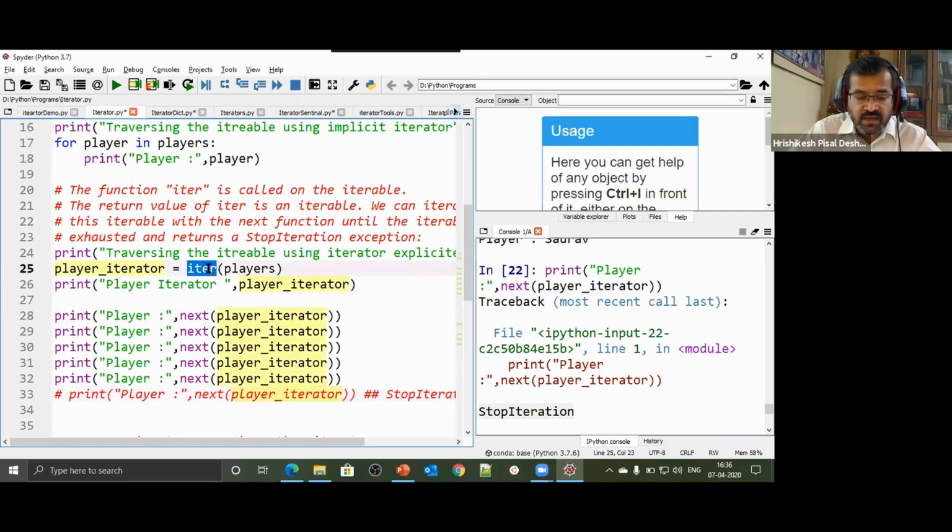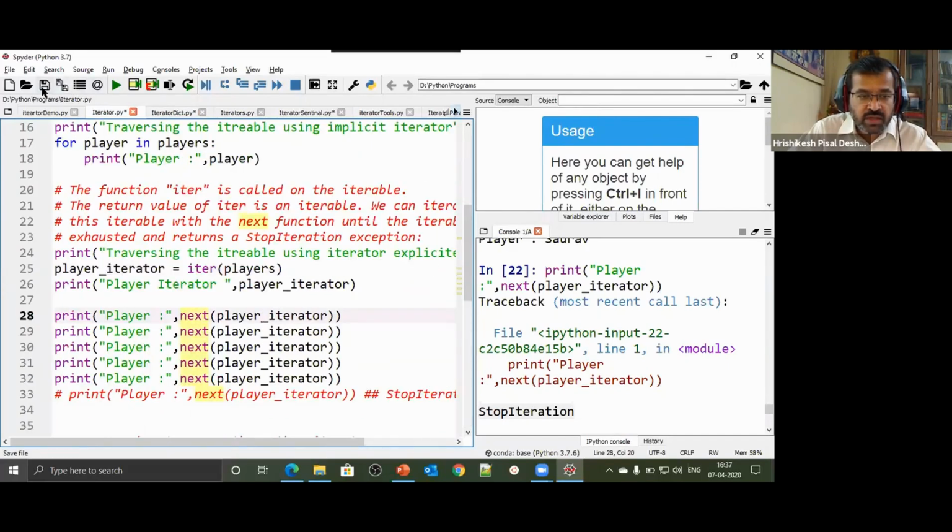And keep in mind, iter is a function which can be called on any iterable. Iterable means anything through which we can cycle, and it will return an iterator object for us, an object through which we can cycle. Every time we call the next method, it will give the next element which we can iterate through.